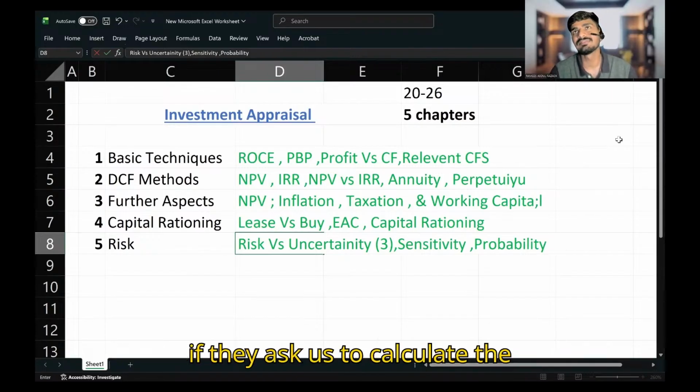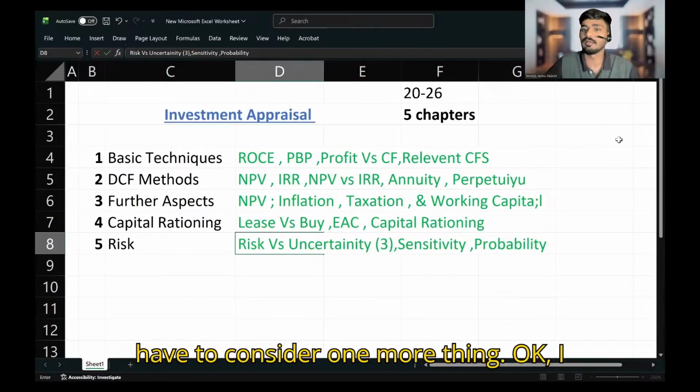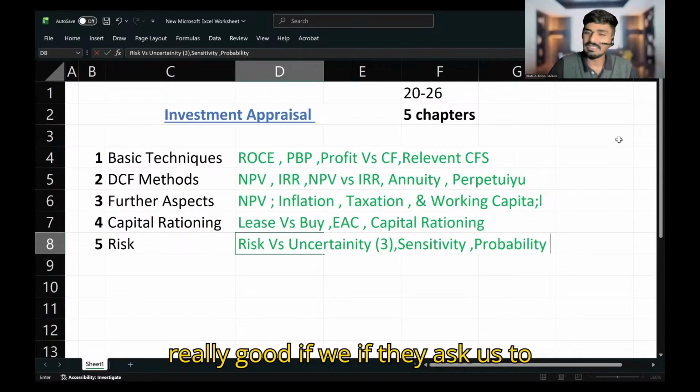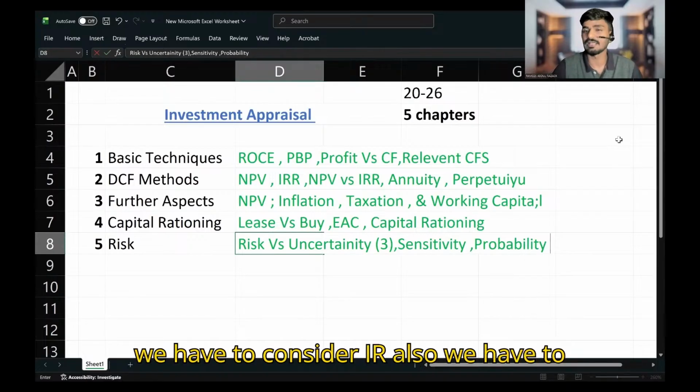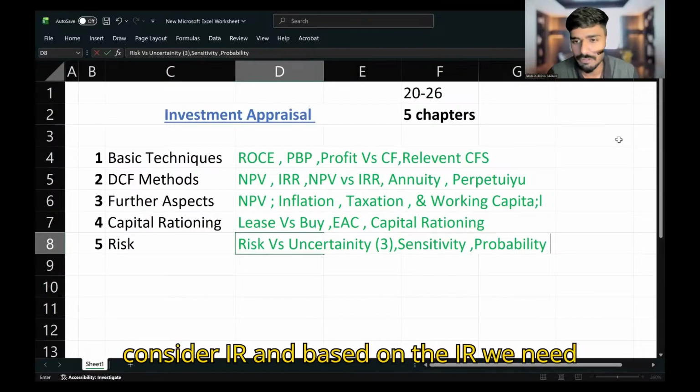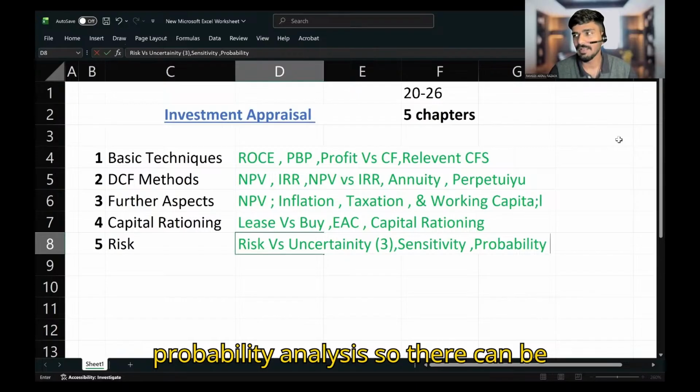Then suppose they ask us to calculate the sensitivity of discount rate, we have to consider one more thing. IRR, really good. If they ask us to calculate the sensitivity of discount rate, we have to consider IRR also, and based on the IRR, we need to make the calculation. Anyway, probability analysis. So there can be expected values.